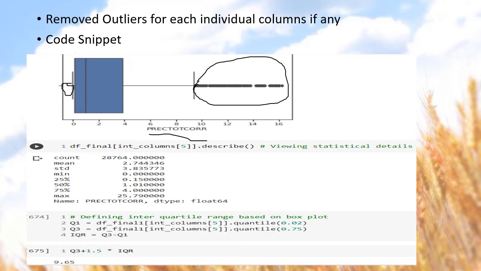And likewise, I checked the box plot of each and every individual column and removed the outliers. And after finally removing all these outliers, there are 17 columns and almost 22,000 rows in my final data set.